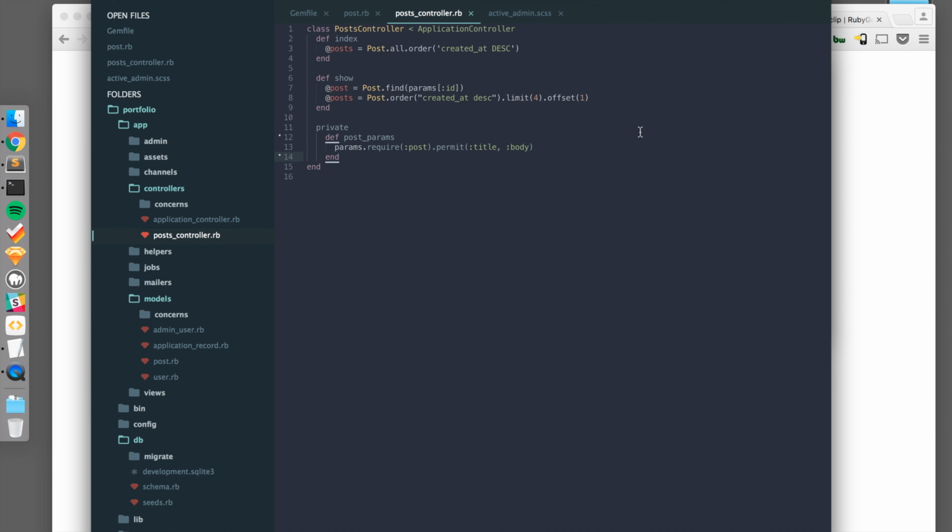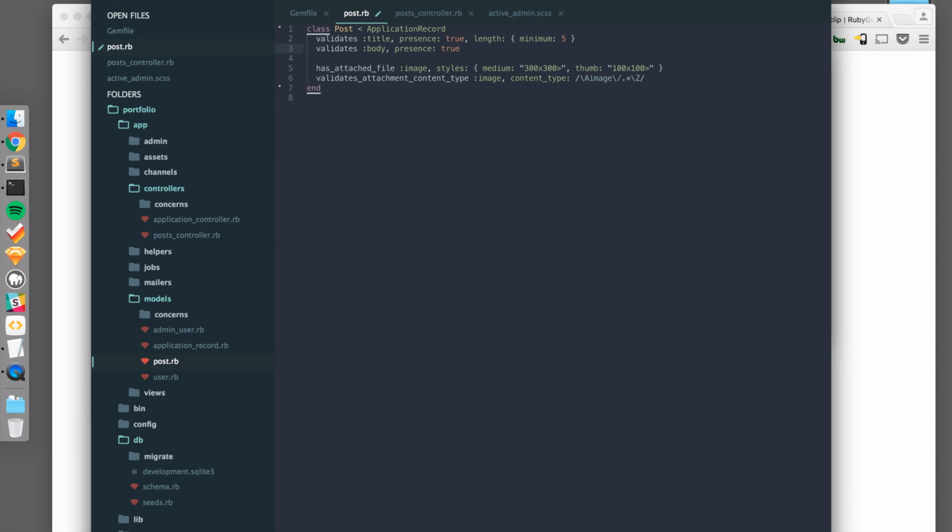So we can save this, and now if we go back to our post.rb model, we can paste in validates title presence true. So when we create a new post we need to make sure that we have a title, and we also need to make sure that we have a body.